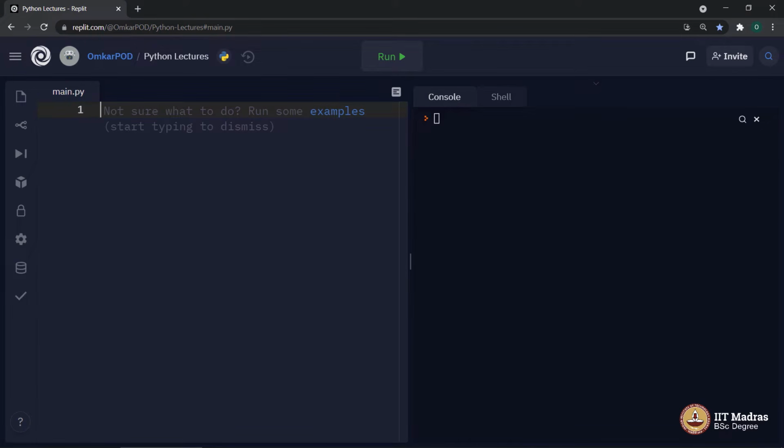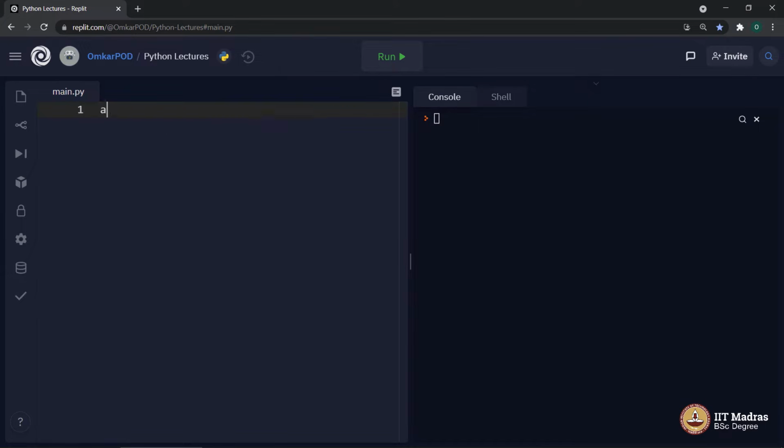Hello Python students. In this lecture, we will continue where we left off in the previous lecture with respect to functional programming. Earlier, we saw iterator and generator. Now, we will look into the third point with respect to functional programming, which is inline statements.